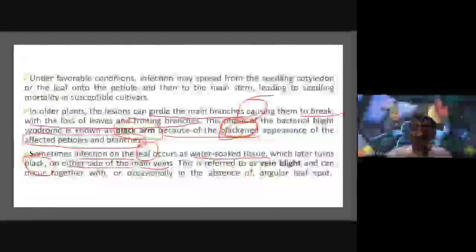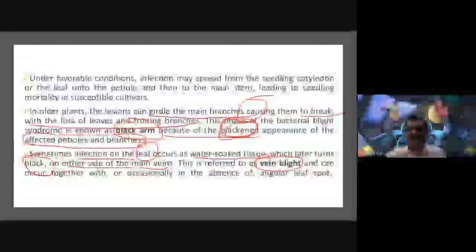So this period we can call the vein blight phase or vein blight disease phase. In this phase the veins are going to turn black. Am I right?